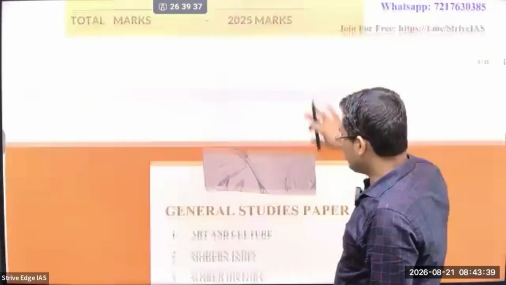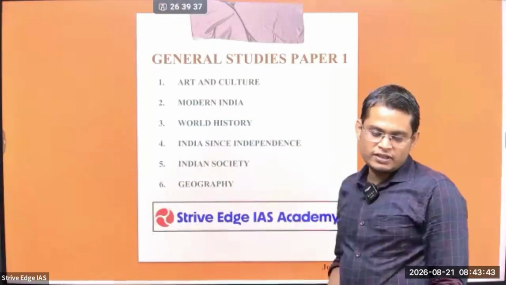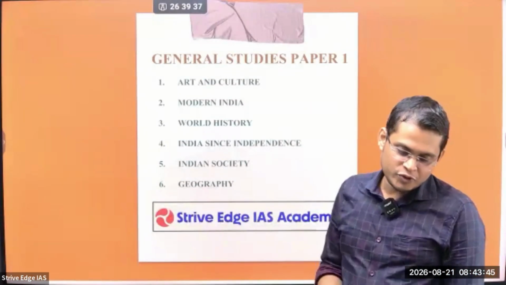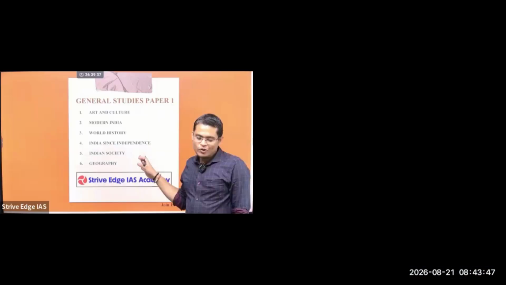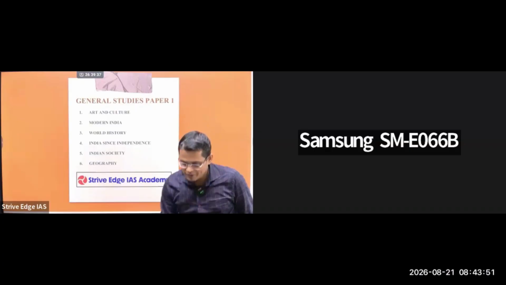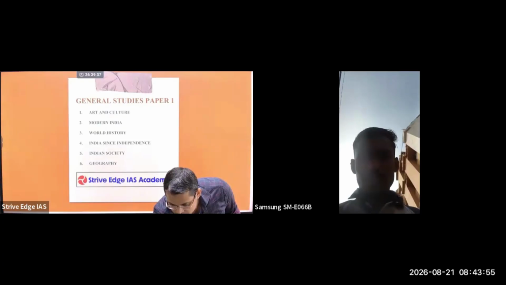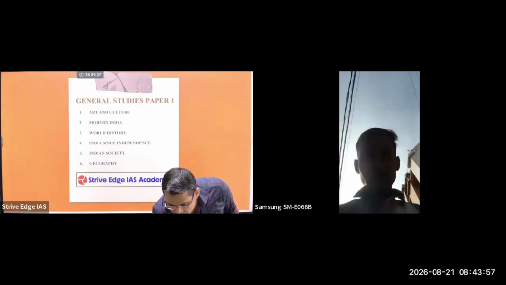This is what the papers are, and what is within them. So we are going to discuss one by one. You can see general studies paper 1. So what are the components within this paper? Look, a lot of students who are writing the mains don't have an idea what the things within general studies paper 1 are. This is the problem students generally have. So let me tell you properly.